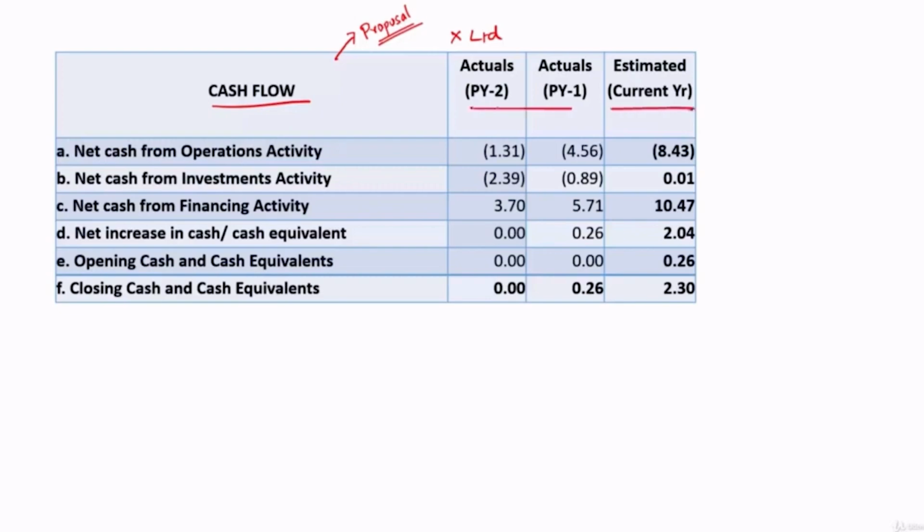So what is happening in previous year 2? Let's analyze that. Net cash from operations is negative 1.31. Let's say figures are in crores. It is negative 1.31. It means the cash what they have generated from operations is negative. When we say operations, it is the cash which they have generated from sales minus cash what they have incurred on their operational expenses. And eventually, if they look back, they have not generated any cash. They have actually used cash in their operations.